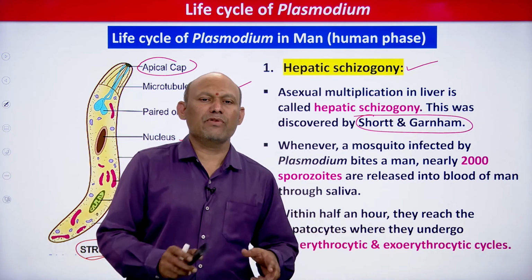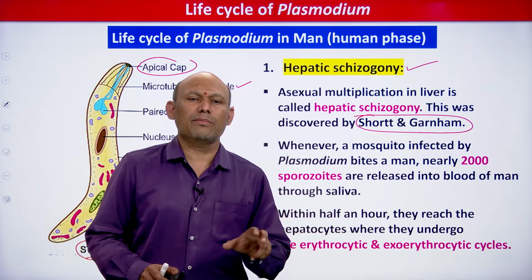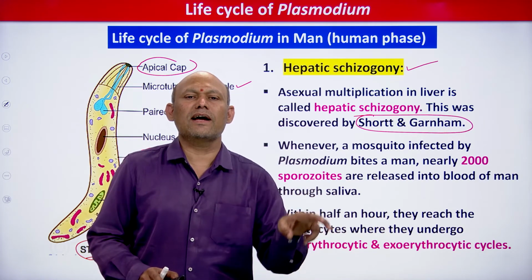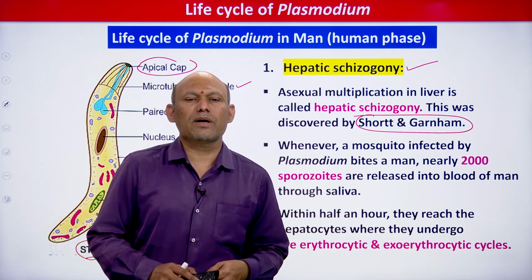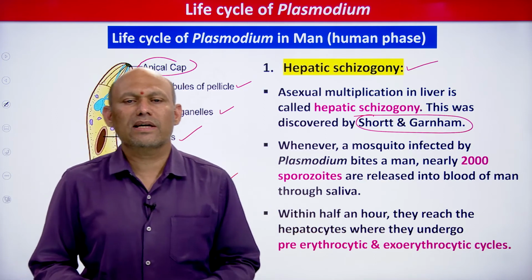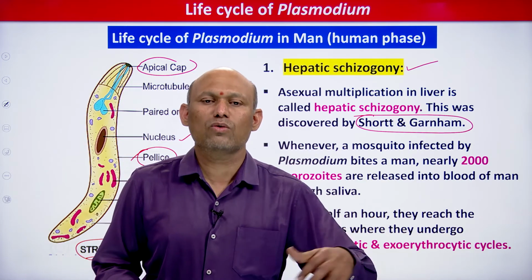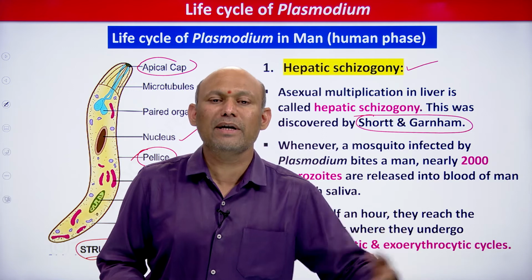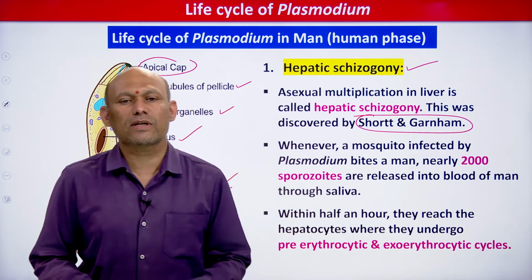Whenever a fresh sporozoite attacks a fresh liver cell, it reproduces by means of asexual multiplication, and it causes rupture of the liver cells, right. In the beginning, that is called the pre-erythrocytic cycle.